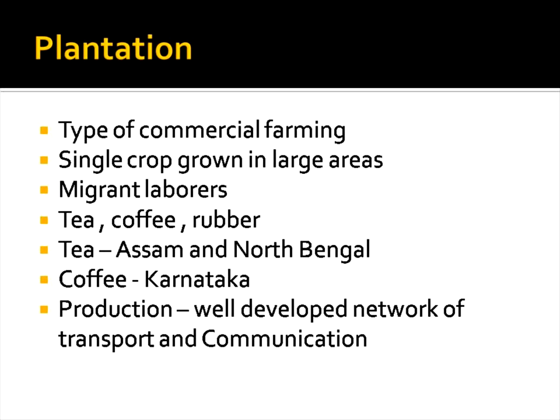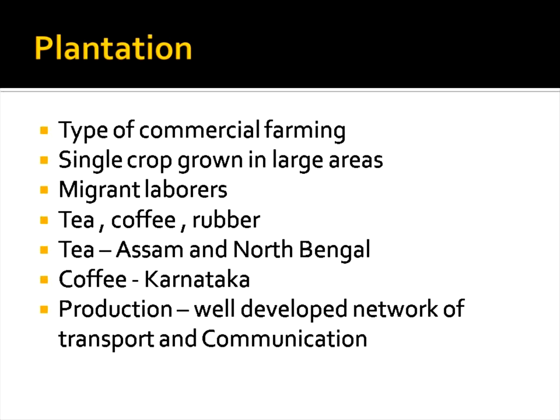You can say that Tamil Nadu people are dominant in Kerala as tea plantation workers. If you go to Idukki district in Kerala, you can see that Tamil Nadu people work there in large numbers in tea plantations. In plantations we cultivate tea, coffee and rubber. Assam's tea is famous, also for its taste. We cultivate tea in Assam and North Bengal, and coffee in Karnataka.